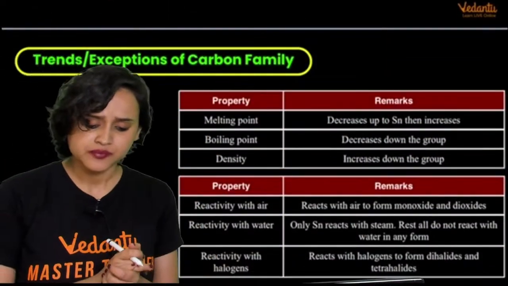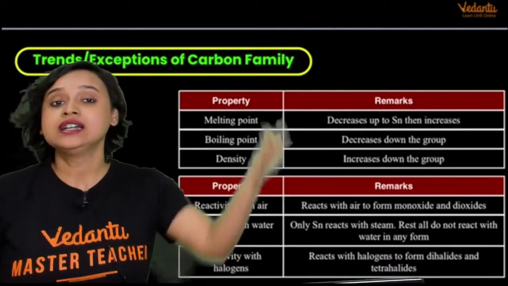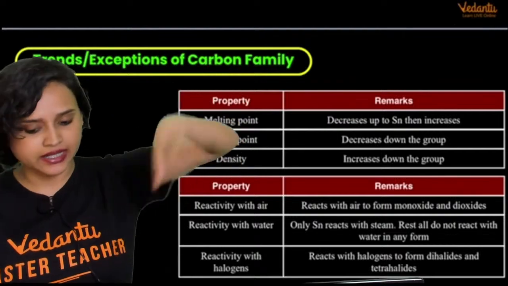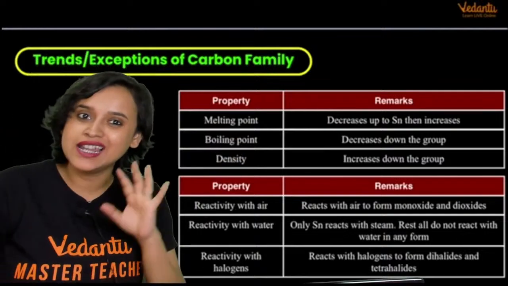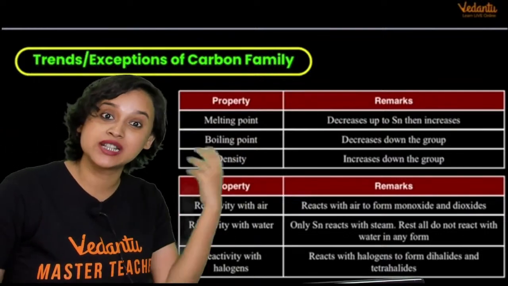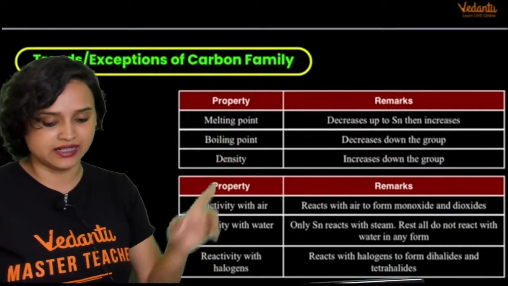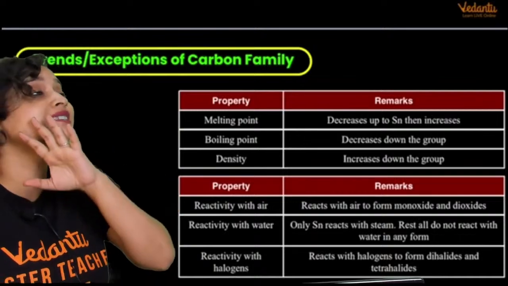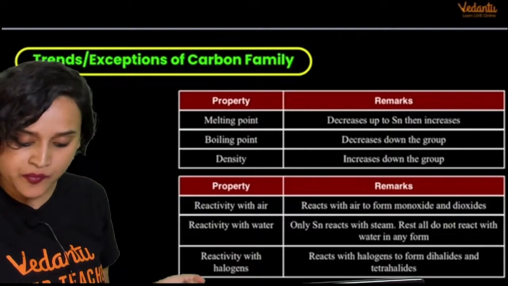Now, the melting point decreases up to tin, okay? If you go down from carbon, then silicon, then germanium, then tin, it decreases, decreases, decreases. And then it increases suddenly. Once again, why? Lead. Before lead, what do you have? The f orbitals have been introduced. Poor shielding effect of f orbitals. It has increased, okay? The boiling point decreases down the group. Carbon has an exceptionally high boiling point, as you all know, diamond, right?